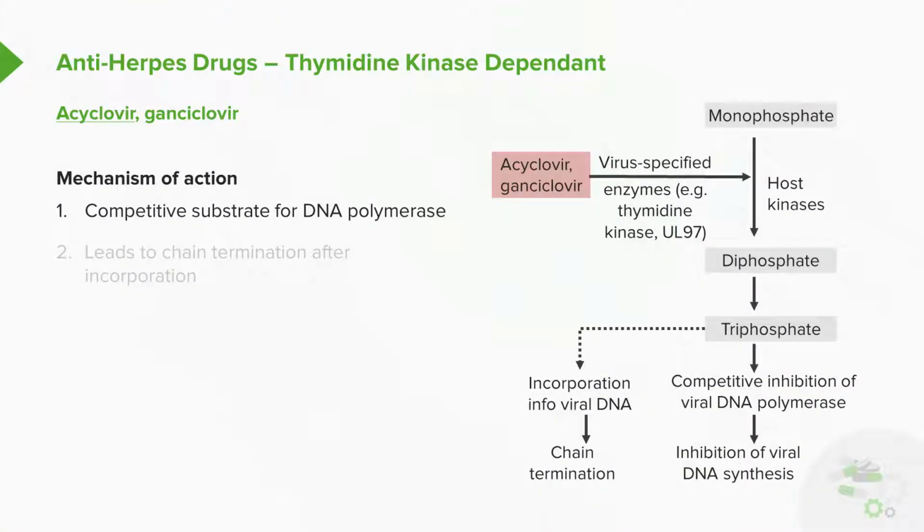Now, as we're going through the production of DNA, we have several steps. Now, the host kinases are acted upon by acyclovir and ganciclovir to prevent the diphosphate form of these agents from being produced. They're a competitive substrate for DNA polymerase, and they lead to chain termination after incorporation into the DNA. Because they are defective agents, because they cause a defect in the actual DNA, you're unable to continue production of the DNA chain itself. That's why we call it chain termination.